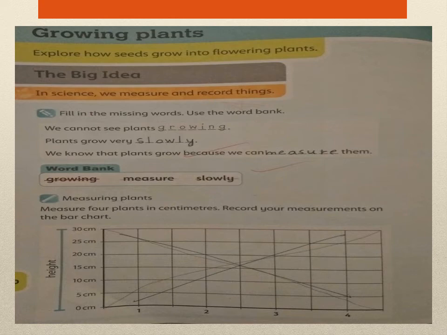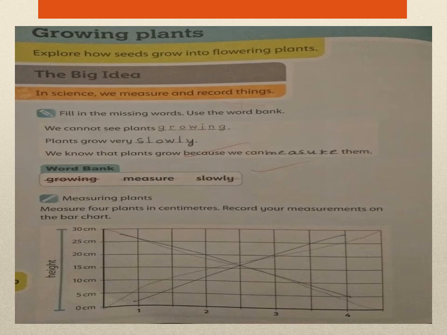Fill in the missing words. Use the word bank. They have given you the word bank: growing, measure and slowly. Now you have to use these three words in your blanks. We cannot see plants growing. They have already written growing. Plants grow very slowly. Yes, plants grow very slowly.